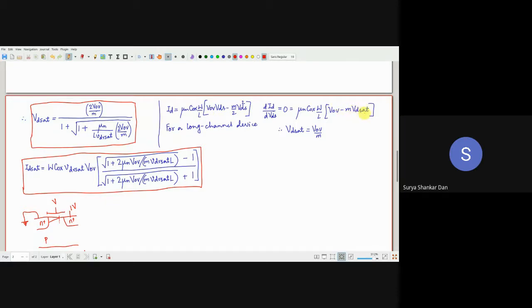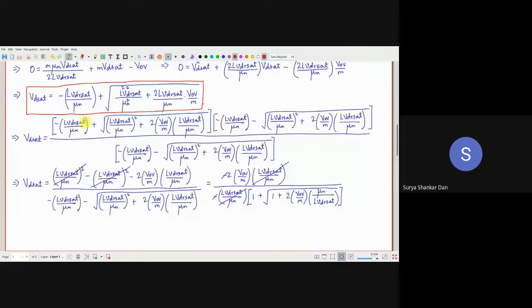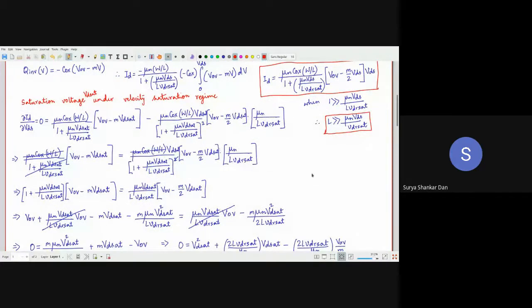From there, what we got was VDSAT is equal to VOV by M. So this is known to everybody. This is for long channel device. We want to find out what is the value of VDSAT when the device is in the velocity saturation regime. The equation is already here. As you can see, it is way more complicated than this simple one. So let us see how we obtain this.